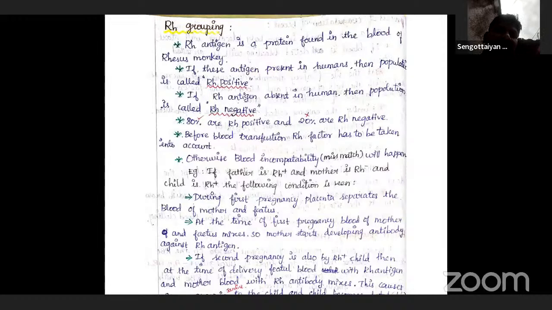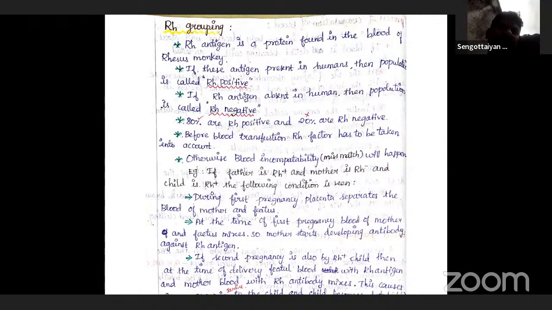In subsequent pregnancies, the RH antibodies from the mother can leak into the blood of the RH positive fetus and destroy the fetal RBCs. That could be fatal to the fetus or cause severe anemia and jaundice to the baby.